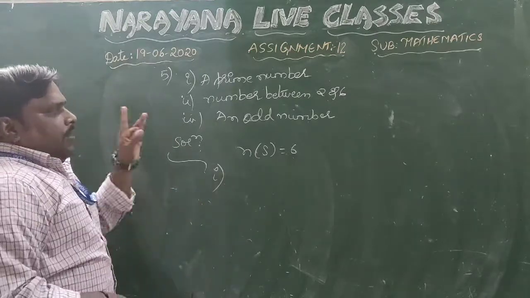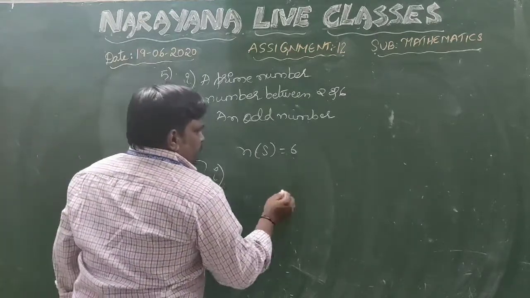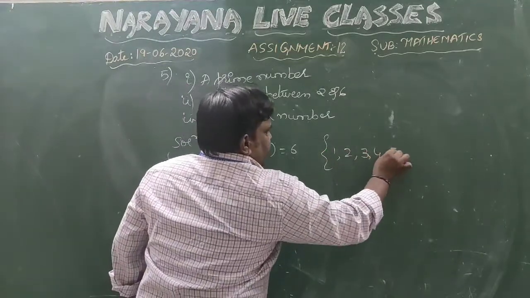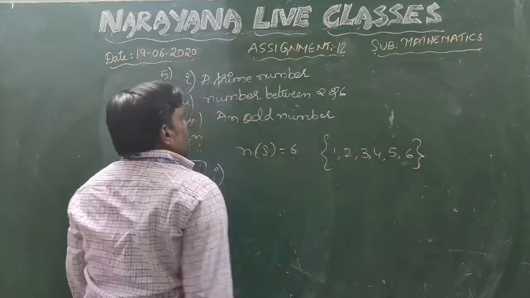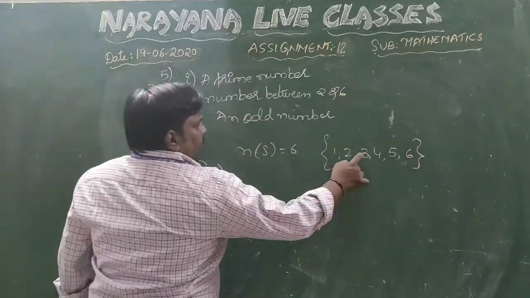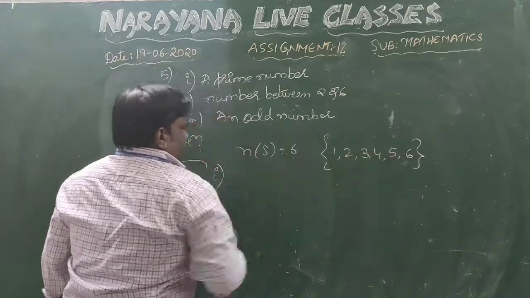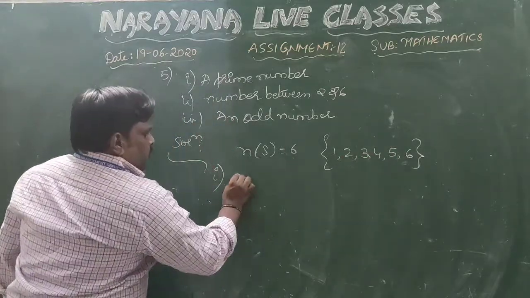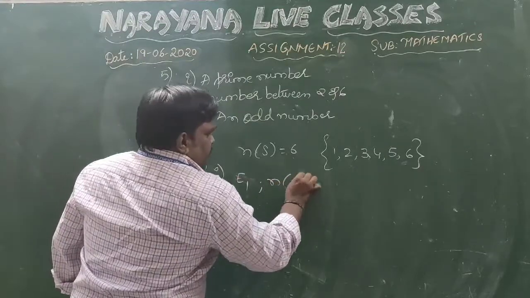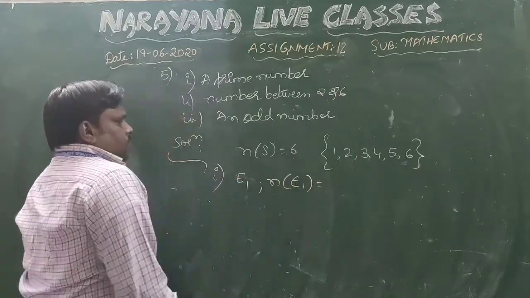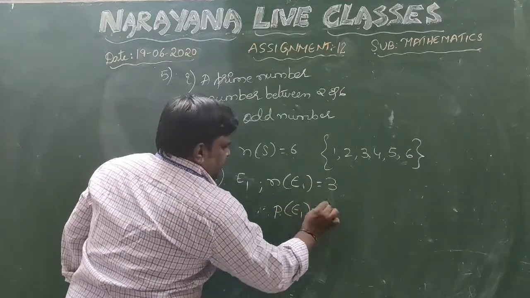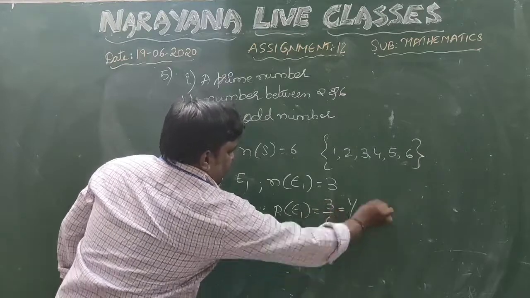So, let us go for the first one. Now, a prime number, when your die is thrown, what are the total possible outcomes you have? 6 is nothing but 1, 2, 3, 4, 5, 6. Right? Now, a prime number. How many chances are there for getting a prime number here? 2, 3, 5 are possible, right? So, 3 numbers are there. So, if you take event E1, then total favorable outcomes for this one will be 3. So, therefore, P of E1 is nothing but 3 by 6, that is 1 by 2.